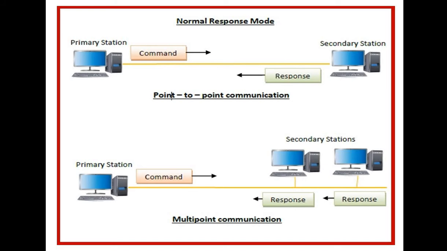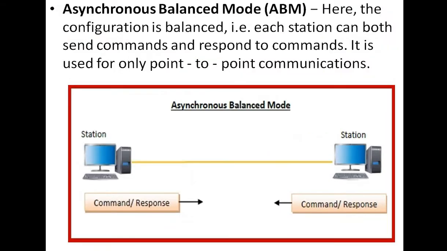So the primary system works as a sender and receiver, as well as the secondary system also works as a sender and receiver. That means the two systems have the capability to send the commands and response to that command whatever comes from the other end. So here are the notes about the asynchronous balanced mode.